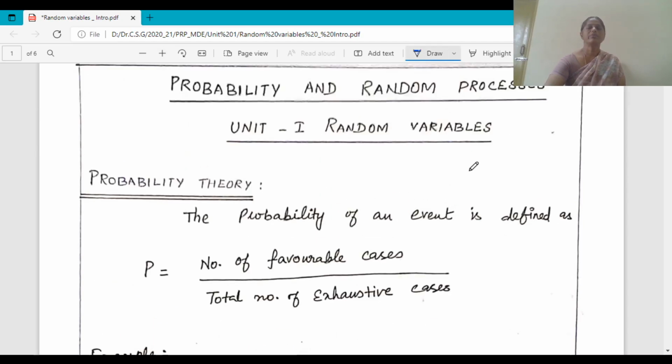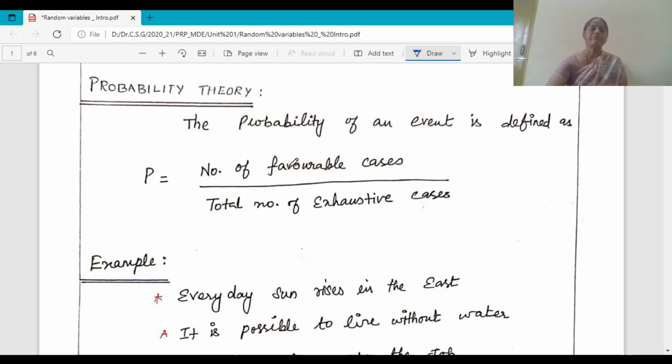Good morning. Today we are going to see what is probability and what is random variable and how random process is associated with it. According to the layman approach, probability is nothing but a chance. If there is a chance to win a match, then it is coming under probability. Whenever we speak of chance, we discuss about probability. This probability has a wide range of application in our day-to-day life. And here, mathematically, the probability is defined as the number of favorable cases divided by the total number of exhaustive cases.